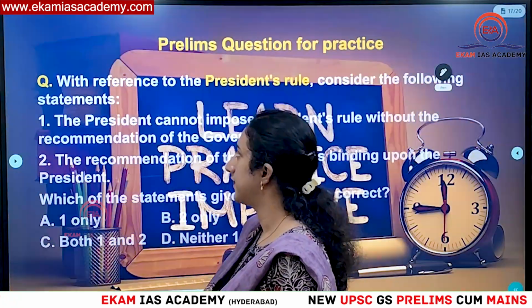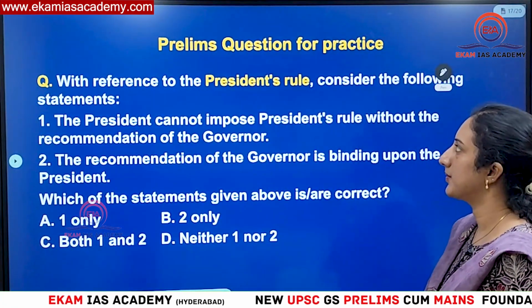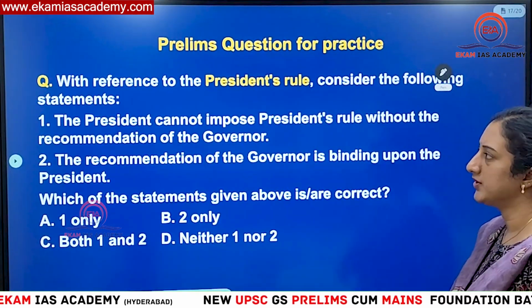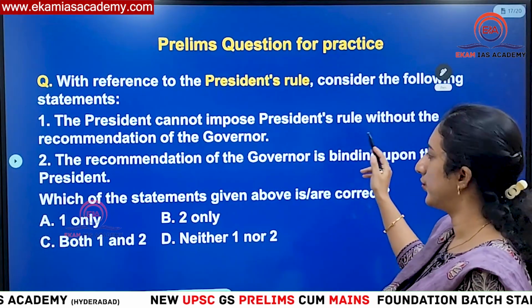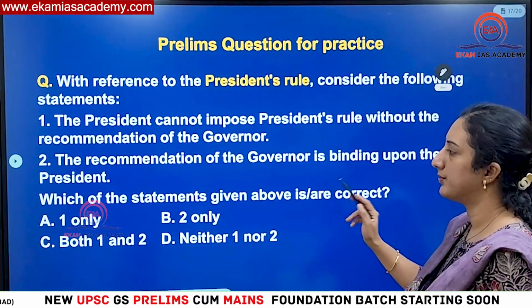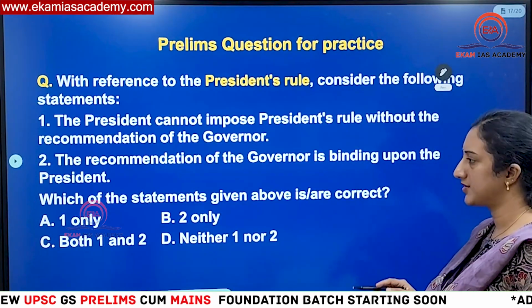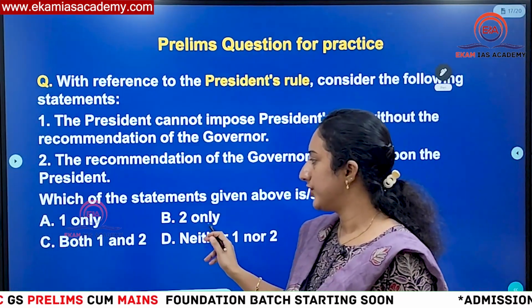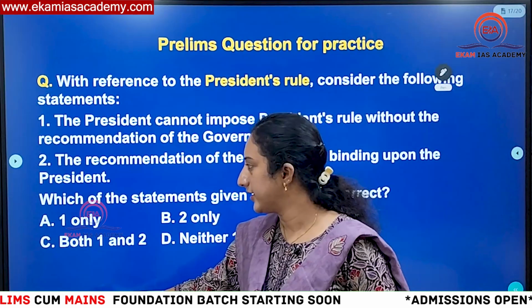Then practice question for today. With reference to President's rule, consider the following statements. 1. President cannot impose President's rule without the recommendation of the governor. 2. Recommendation of the governor is binding upon the President. Which of the statements given above are correct? 1 only, 2 only, both 1 and 2, neither 1 nor 2.